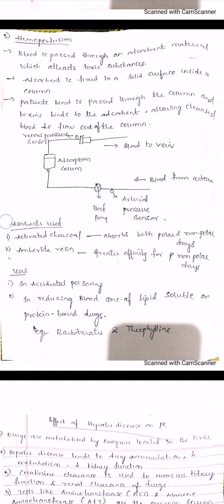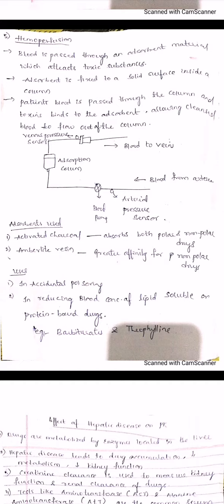So the simple procedure: whatever the impure blood, that is, blood having any accumulated drug or waste products, should be pumped into this column, that is, the hemoperfusion column. As we are keeping one adsorption column in the middle, whatever waste and toxins are there in the blood will be adsorbed at the column itself, and the pure blood will be coming out. Okay, through the veins. So this is hemoperfusion.